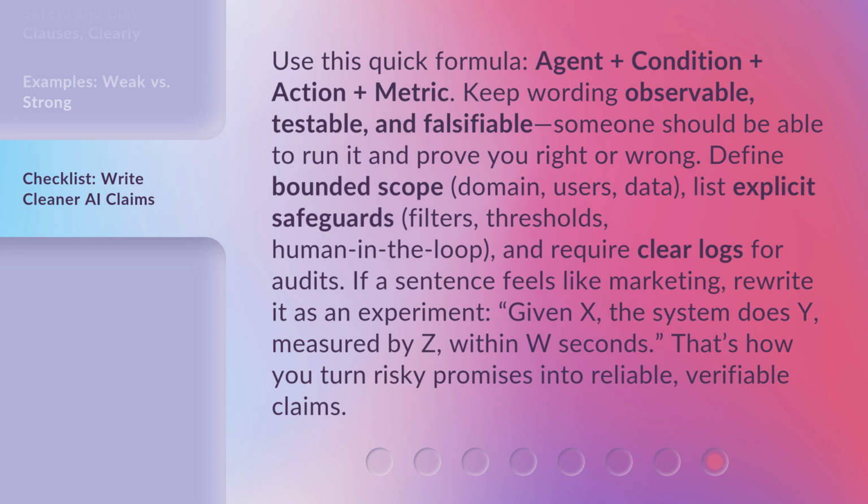If a sentence feels like marketing, rewrite it as an experiment. Given X, the system does Y, measured by Z, within W seconds. That's how you turn risky promises into reliable, verifiable claims.